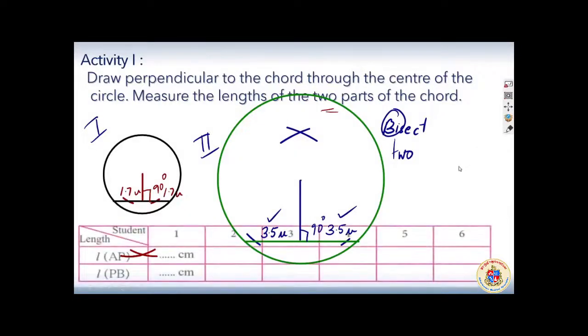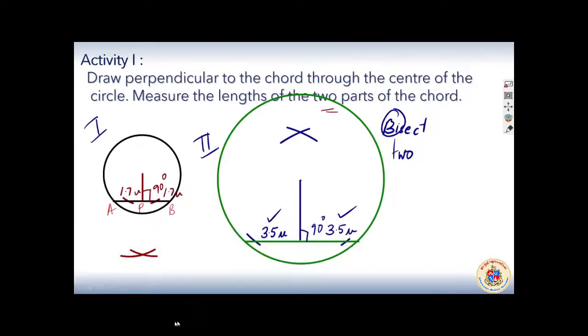We are asked to fill up the box given in the textbook. In my case, I will write this as A, P, B here, the same way over here, A, P, B, and you will also do the same and fill in the box.